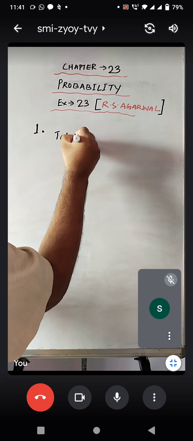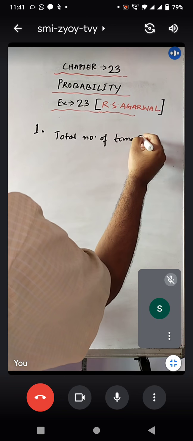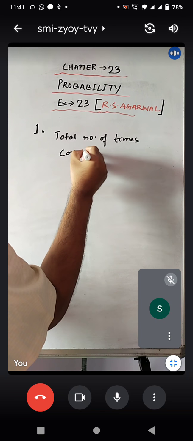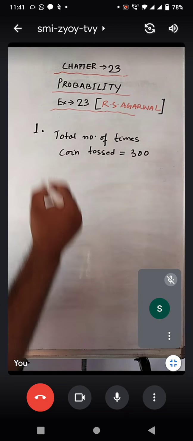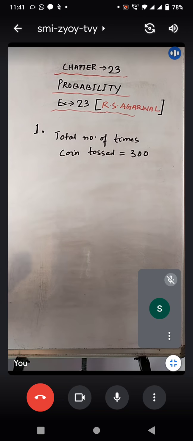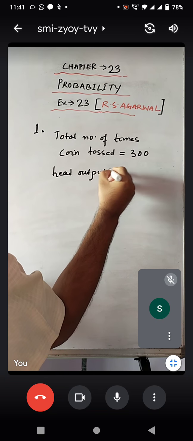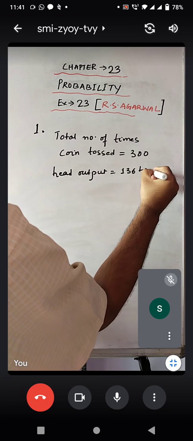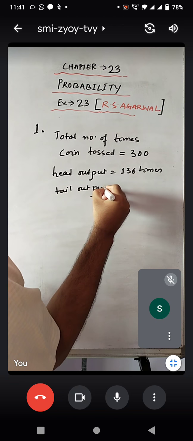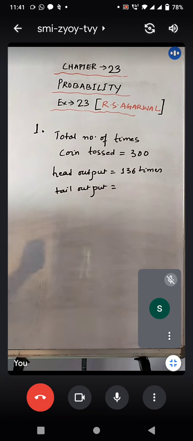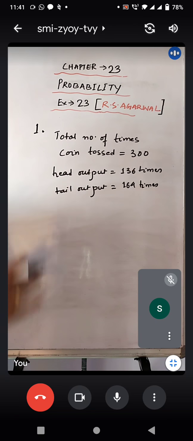Total number of times coin tossed is equal to 300. Out of 300 they have said head output is 136 times and tail output is 164 times. Now this is the description that is given in the question.